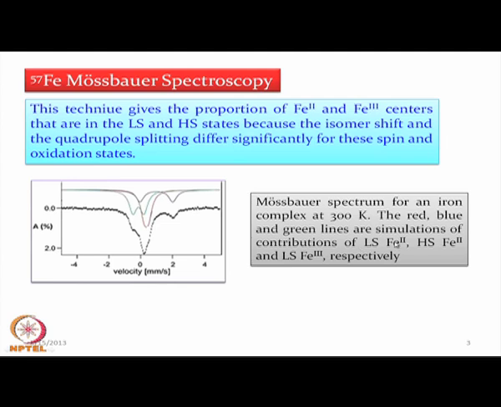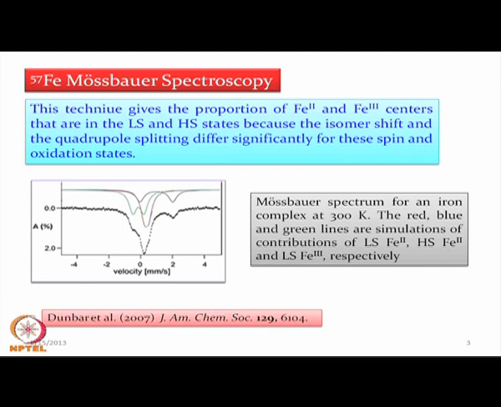That means we cannot control the corresponding oxidation state. We are unable to produce the compound exclusively in the ferrous state. It can have some ferric component, and the ferrous state is again present in 2 forms, both low spin and high spin, but the ferric form is present only in the low spin form. And this is another observation in recent years, published in the Journal of the American Chemical Society in 2007 by Kim Dunbar and his group.